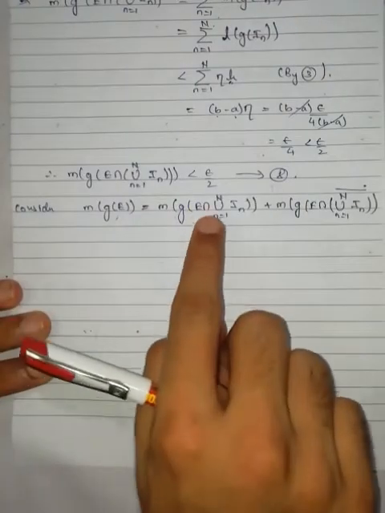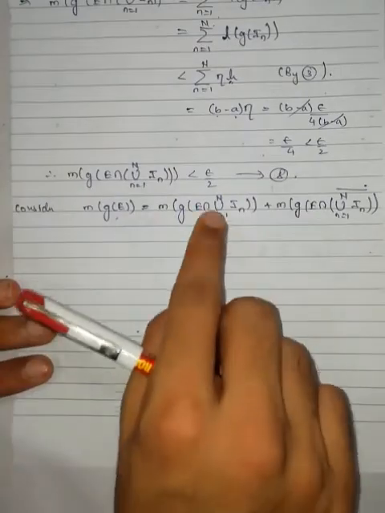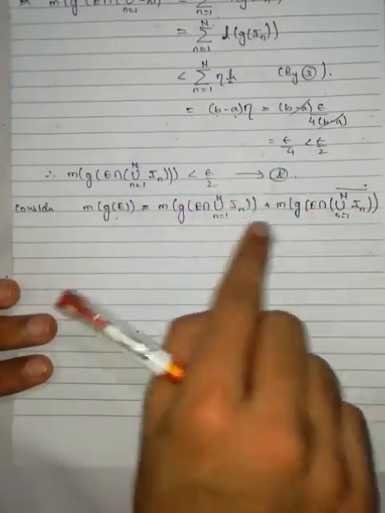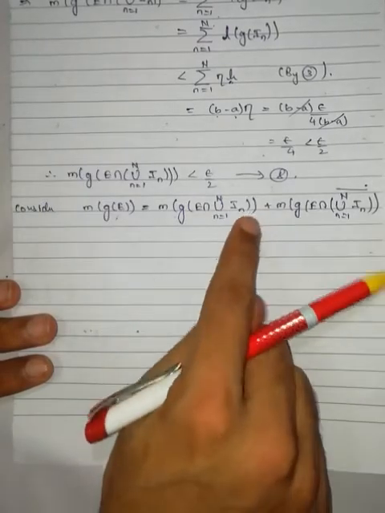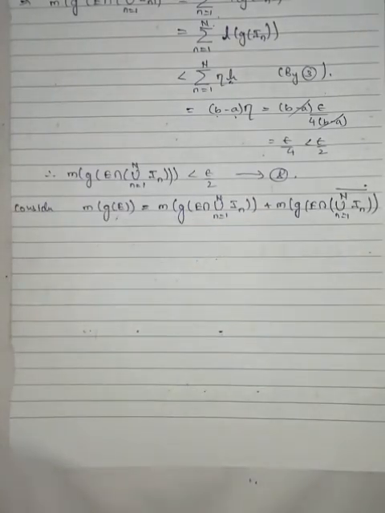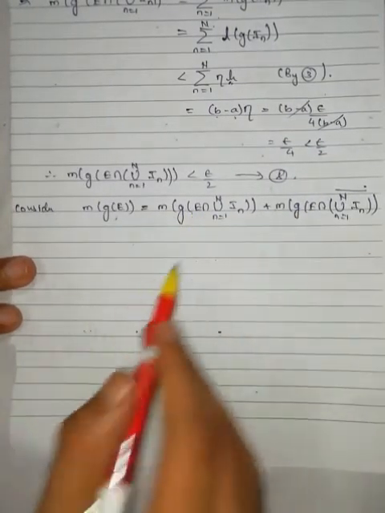Since it has no common part, as the intersection of this one and the intersection of the complement of this one, there is no common term, therefore I can use the countable additive property. And again if I make the union, I will get again E.